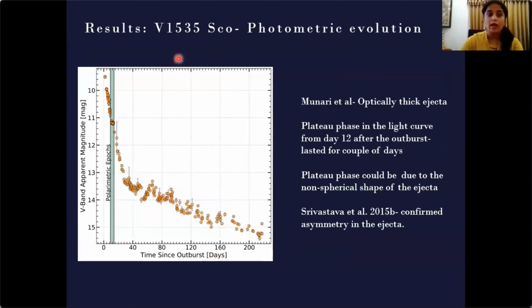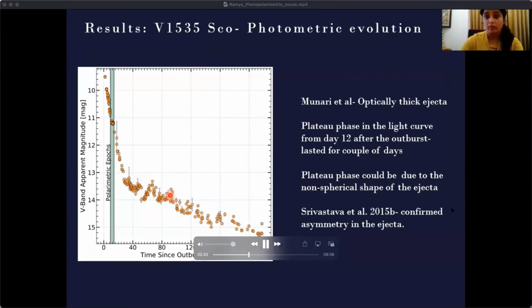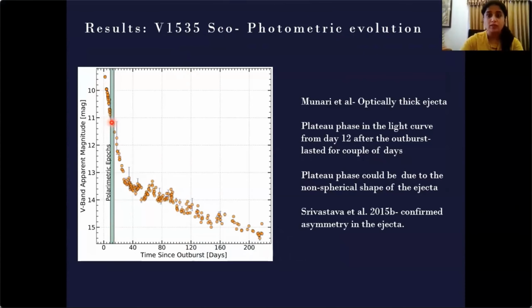This is one of the novae, V1535 Sco, and this is the variation of V band apparent magnitude from the outburst date. The outburst happened on 2015 February 11th, and the green portion shows the polarimetric epochs. During this phase a plateau happened, that means the magnitude was constant for a small period of time. This plateau phase was due to the non-spherical shape of the ejecta, as shown by the literature which analyzed the photometric data, and the spectroscopic data also said that there was an asymmetry in the ejecta.